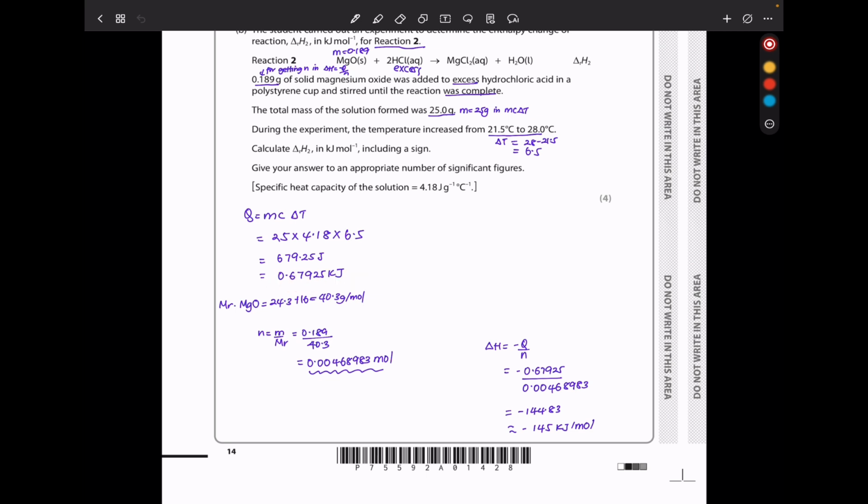Also, because they used 0.189 grams of magnesium oxide, I can use that to calculate the number of moles, but I need to find the molar mass, which is 40.3 grams per mole. So the number of moles of solid magnesium oxide used is going to be the mass divided by the molar mass, giving us that in moles. And therefore, ΔH is going to be negative Q over n, because this is an exothermic reaction. Dividing that gave me negative 145 kilojoules per mole to 3 significant figures.